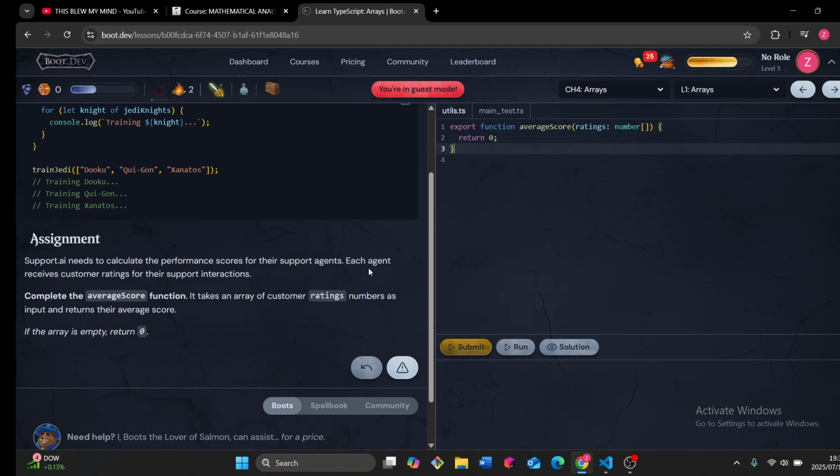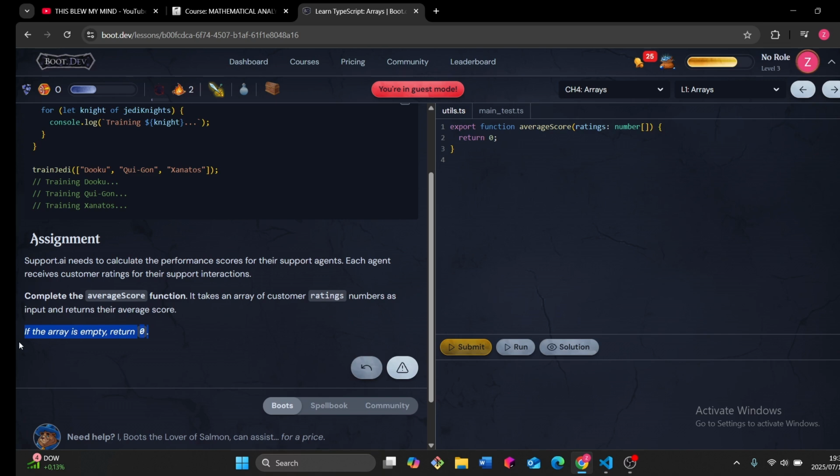Assignment: a support team needs to calculate the performance score for their support agents. Each agent receives customer ratings on the support interaction. Complete the average score function. It takes in an array of customer ratings (numbers) as input and returns the average score.